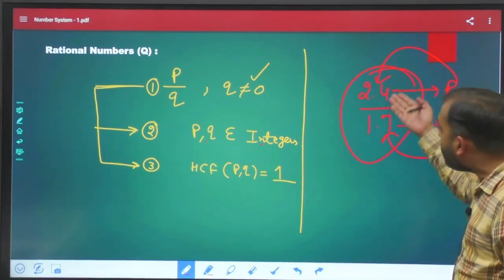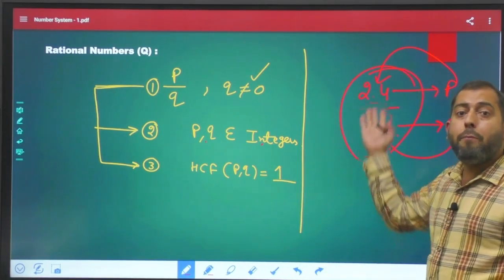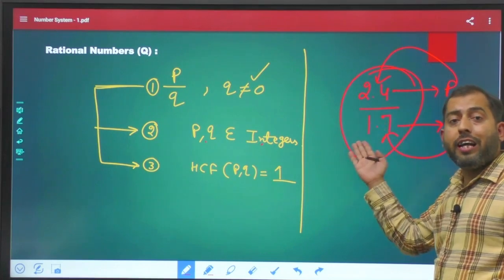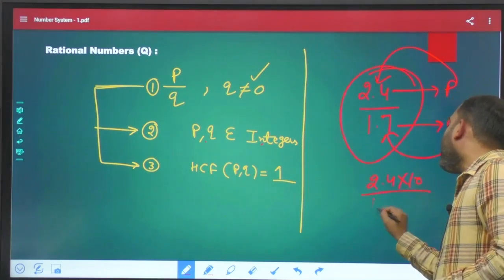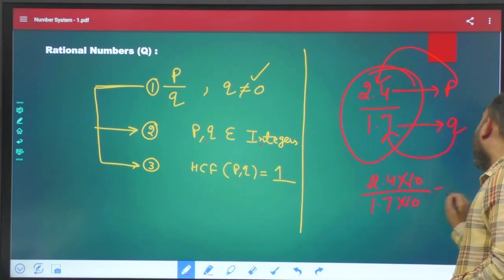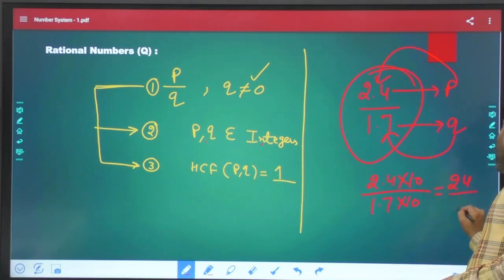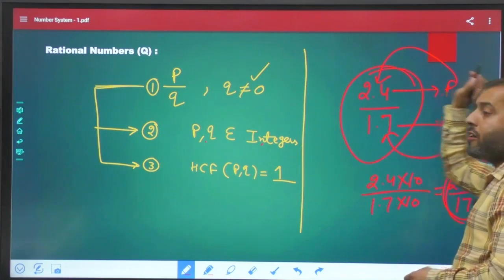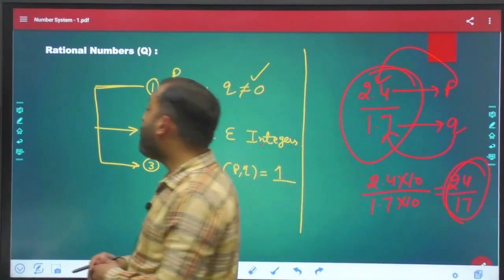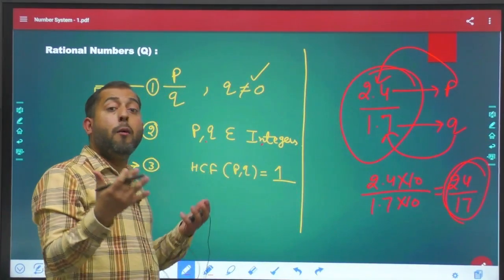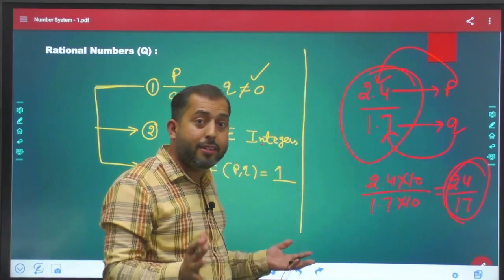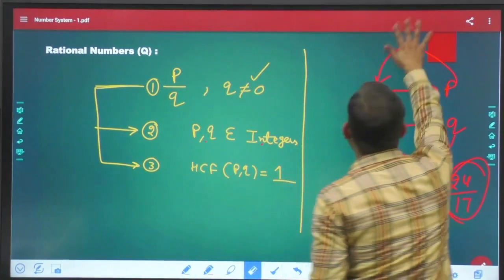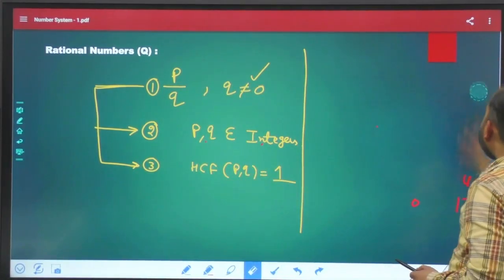So what you can do is multiply by 10 in the numerator and 10 in the denominator. So 2.4 into 10 and 1.7 into 10. Now your answer is 24 upon 17. This is a pure rational number. 24 by 17 is the pure form of a rational number. I hope guys this is clear. So this is the second part of your definition.